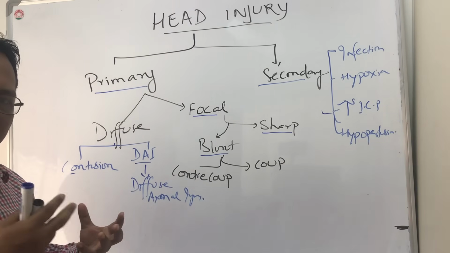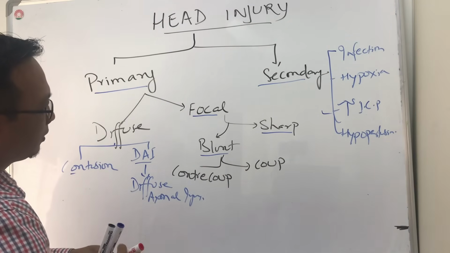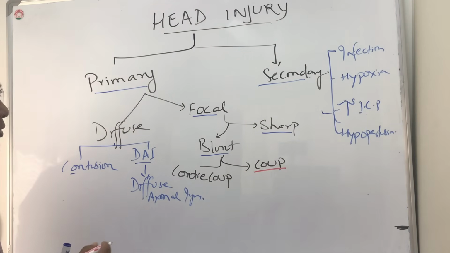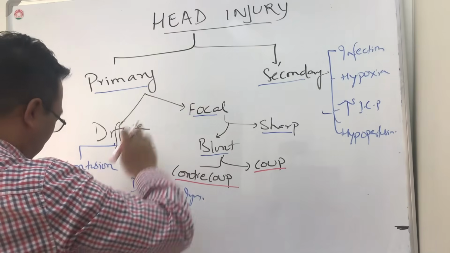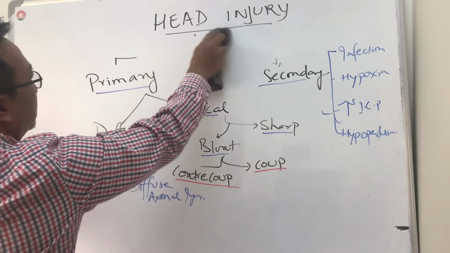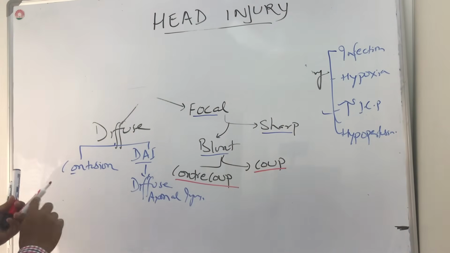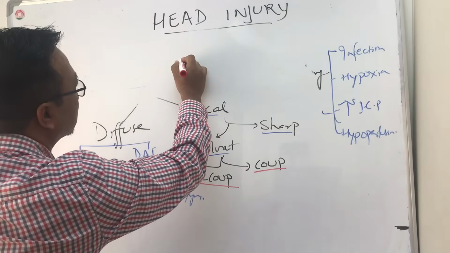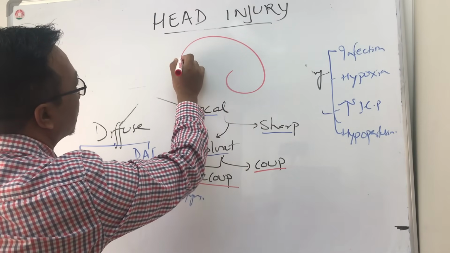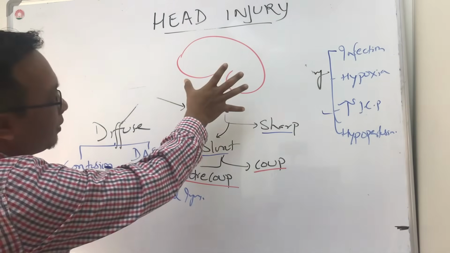So let me emphasize a few important things here. So what is coup and contrecoup? If we imagine now, the brain is inside the skull.